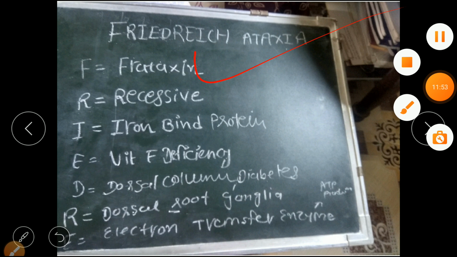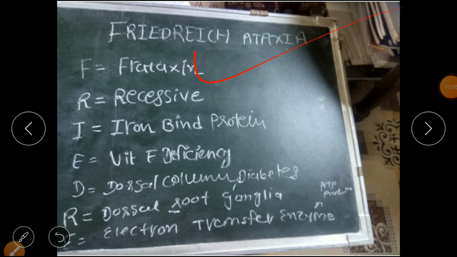Briefly, Friedreich's itself suggests the mnemonic. F means frataxin gene abnormality. Then R means it is an autosomal recessive disorder. I means iron binding protein, which is abnormally increased in the mitochondria due to decreased frataxin. E means vitamin E deficiency, which comes under the differential diagnosis.